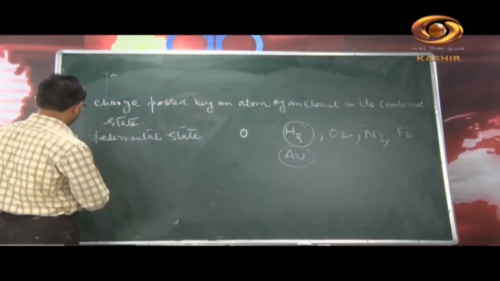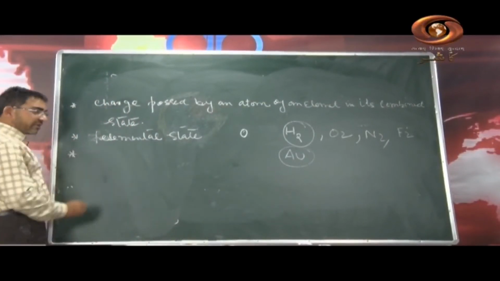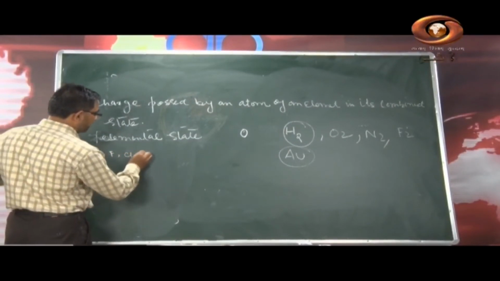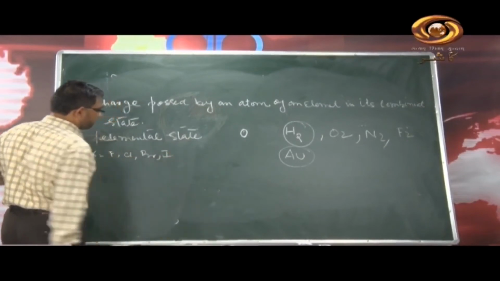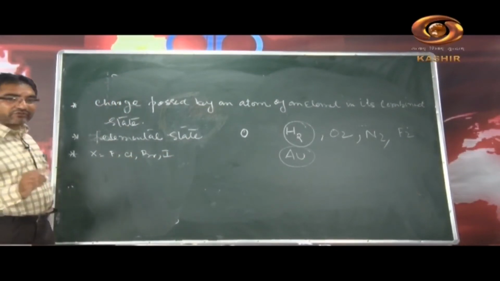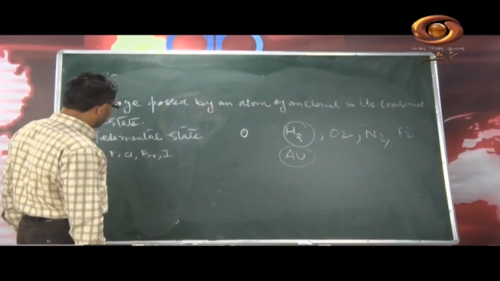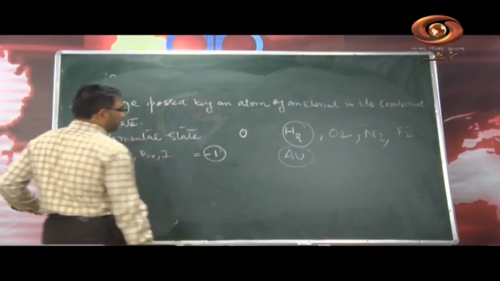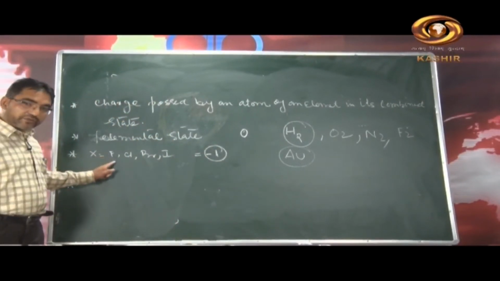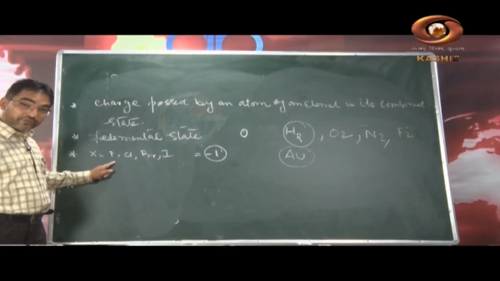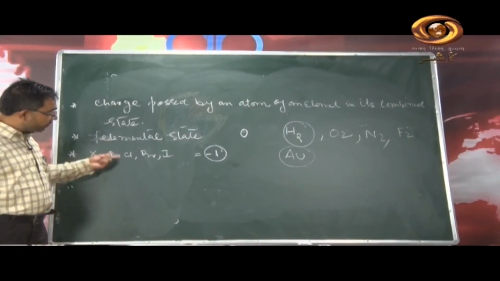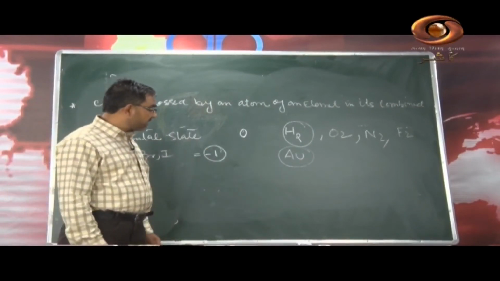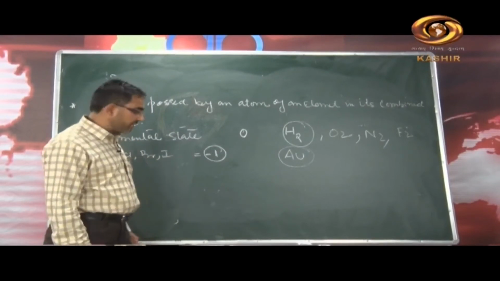Number second, you should remember that the halogens, the halogen family, fluorine, chlorine, bromine and iodine, when they are combined with a less electronegative element, the oxidation state we assign is -1. You remember this rule: when you find a halogen in a compound combined with a less electronegative atom, we assign -1 oxidation state.